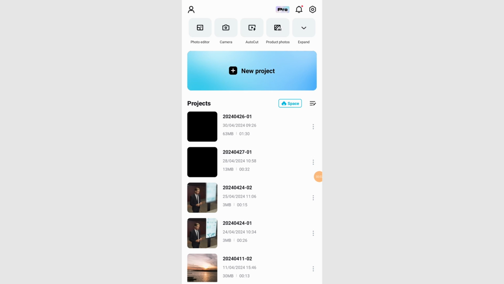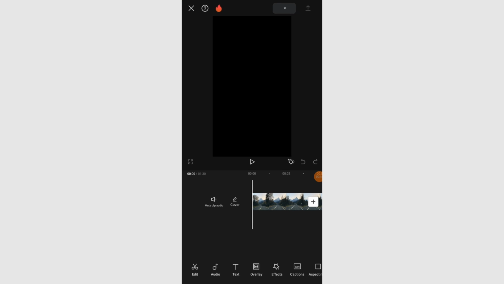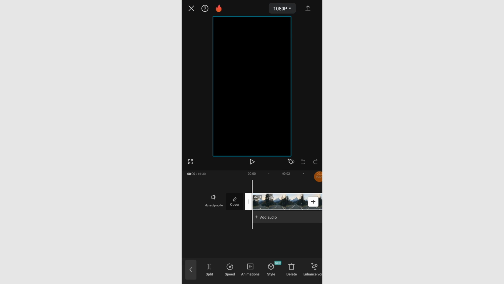In today's video, I'm going to show you how to flip and rotate videos in CapCut. Launch the CapCut application on your device and import the video that you want to rotate or flip into the CapCut timeline. Select the video in the timeline and you will see a set of editing options appear at the bottom of the screen.